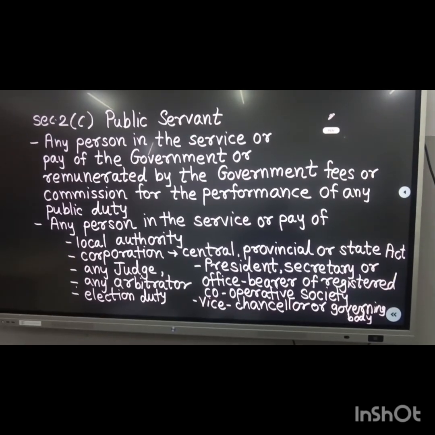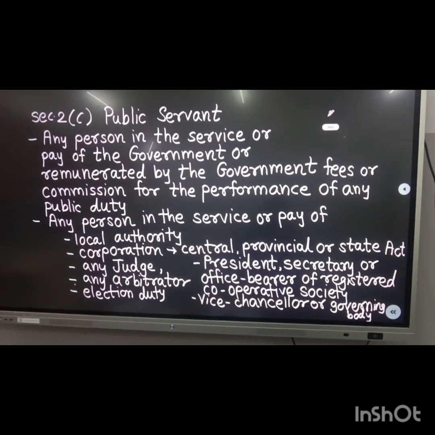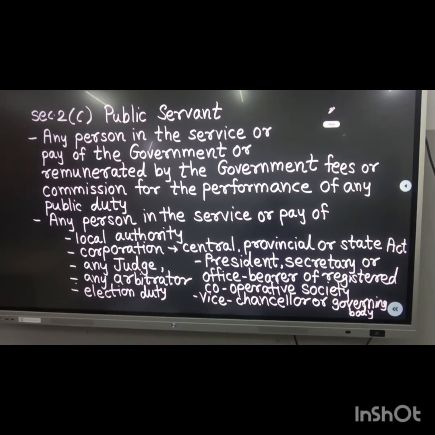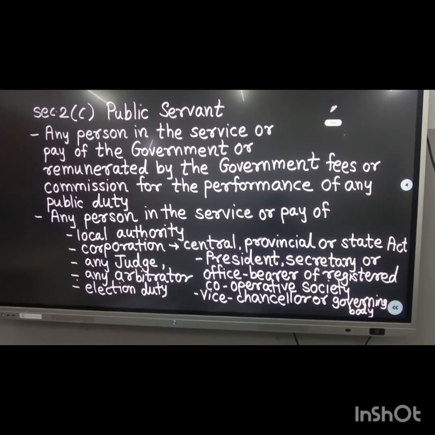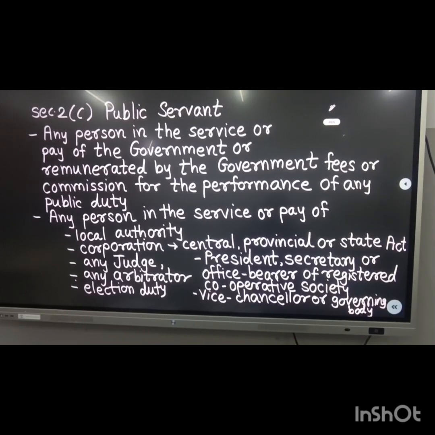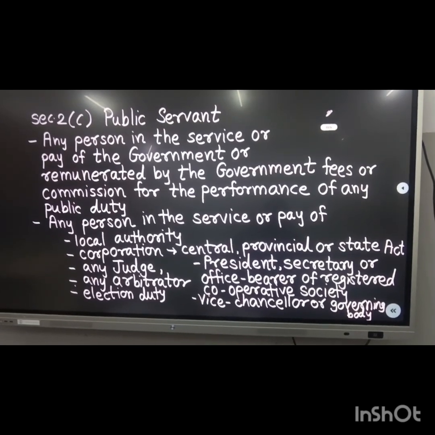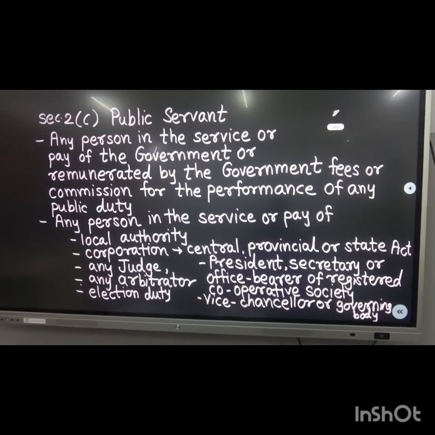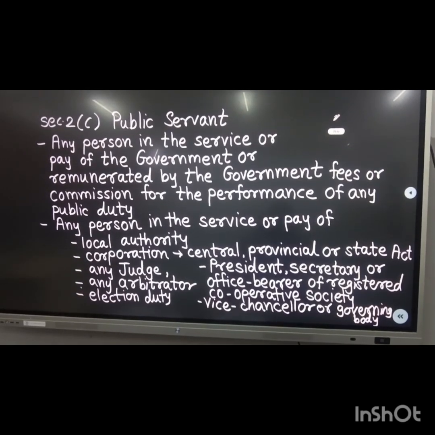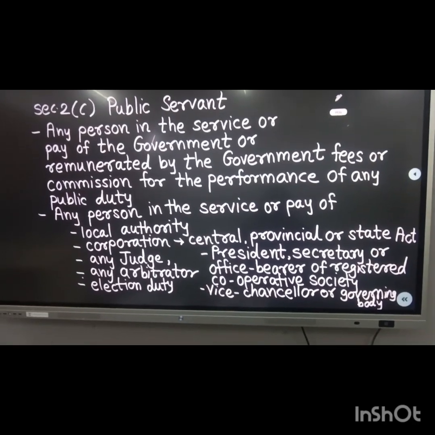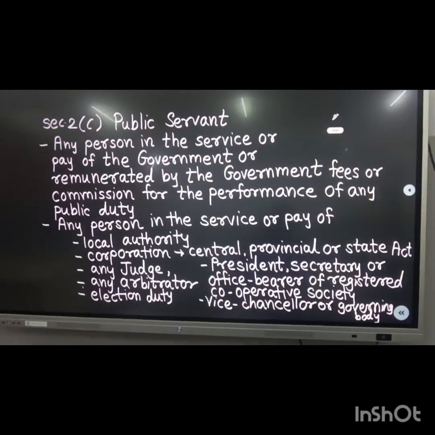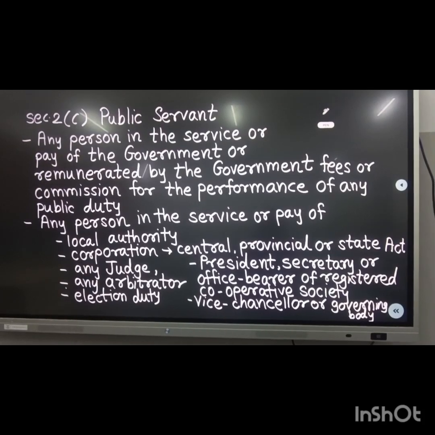The next part includes any person in the service or pay of a local authority or corporation. Here corporation includes those established under central, provincial or state acts. Even judges, arbitrators, and persons doing election duties come under the purview of public servant.